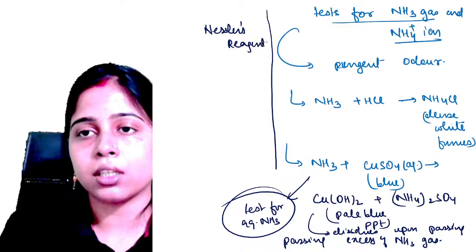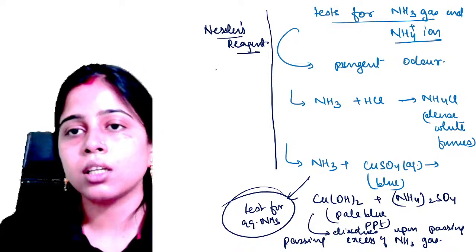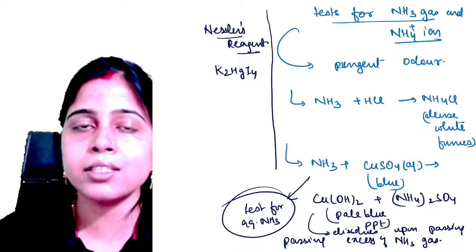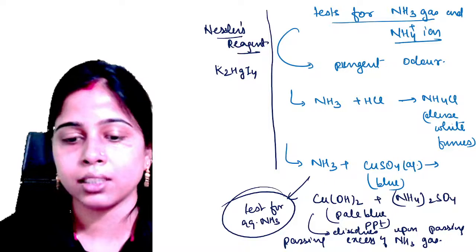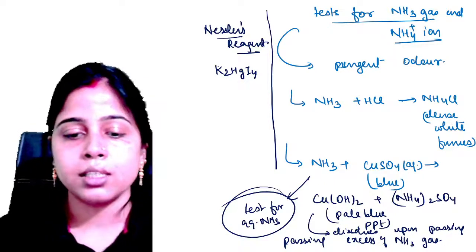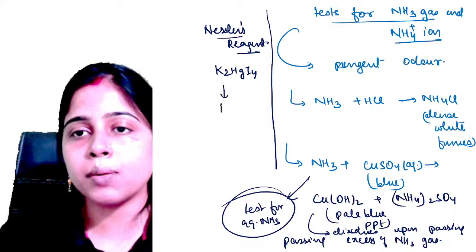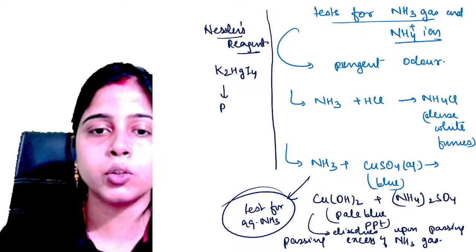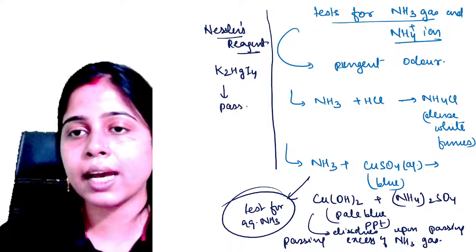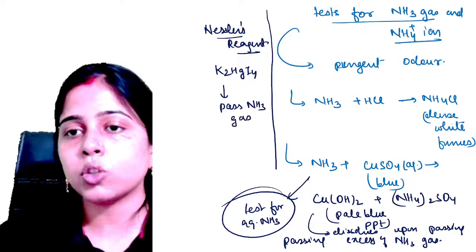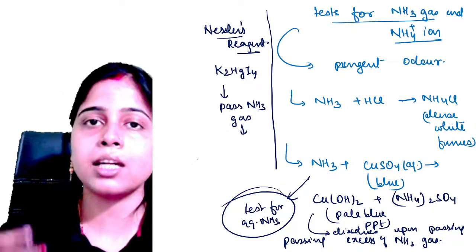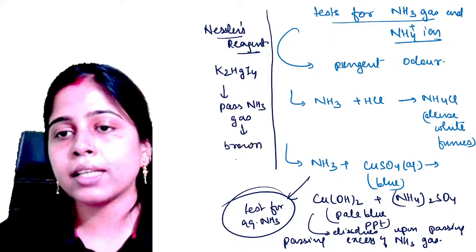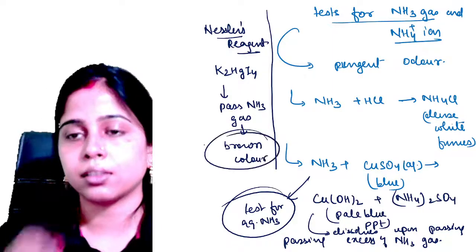Okay, Nessler's reagent. What is this Nessler's reagent? This is your K2HgI4, the potassium mercurate, alkaline solution of potassium mercuric iodide. Potassium mercuric iodide. So as you pass ammonia gas through it, or ammonium salt through it, or whatever you do, it will change the color of Nessler's reagent from colorless to brown. So what will happen? Nessler's reagent will become brown in color.